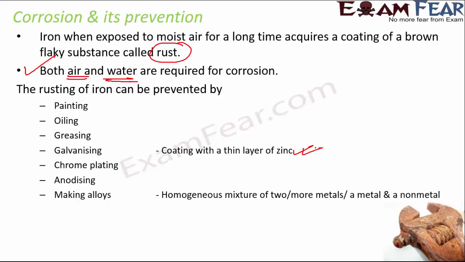Chrome plating, anodizing, making alloys. What are alloys? They are homogeneous mixture of two or more metals, or a metal and a non-metal. So when you mix two metals, or when you mix a metal and a non-metal, in that case also the rusting can be prevented, because now you just do not have iron. For example, steel is not pure iron, right? It is iron combined with some other metals to form steel, and therefore steel doesn't rust. So these are some of the ways by which rusting can be prevented.